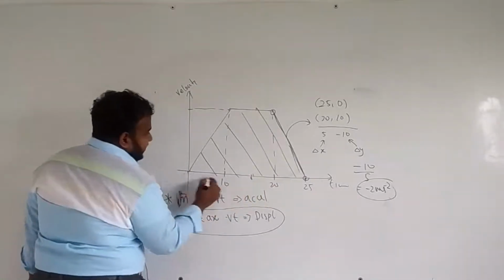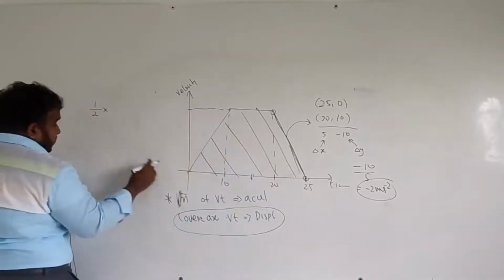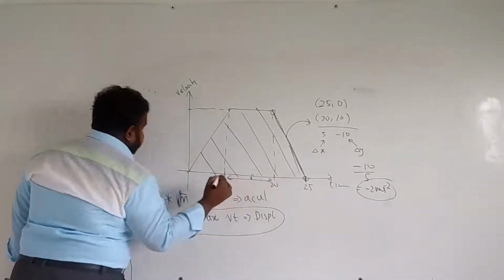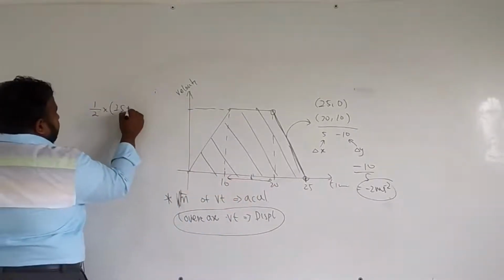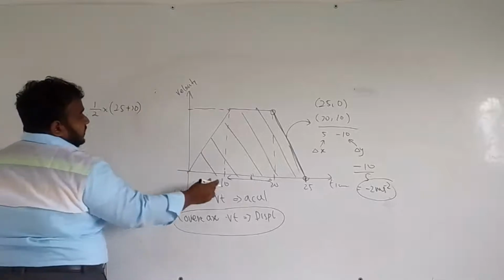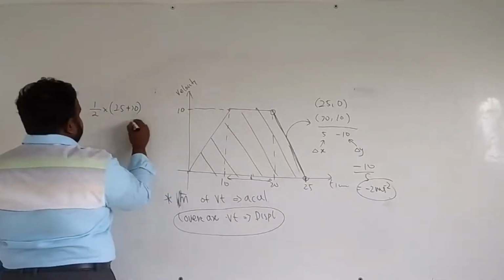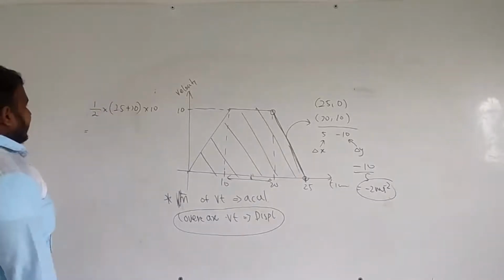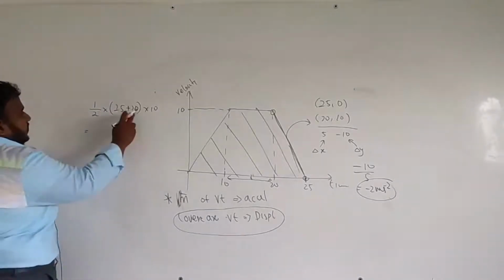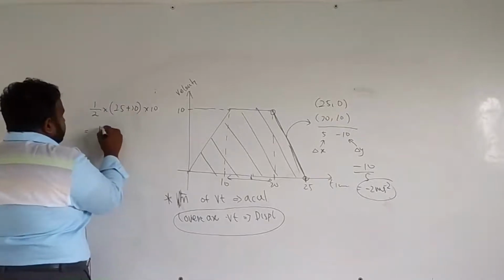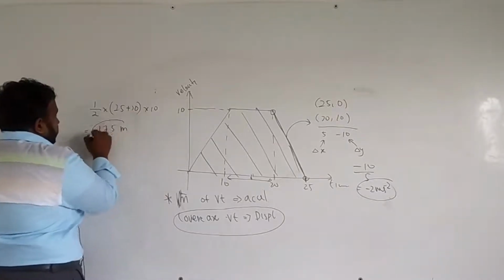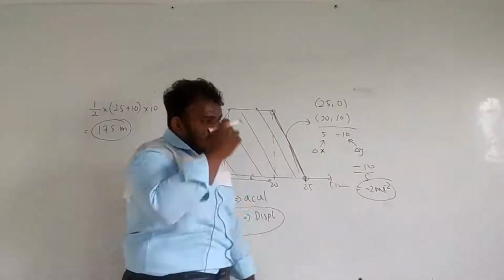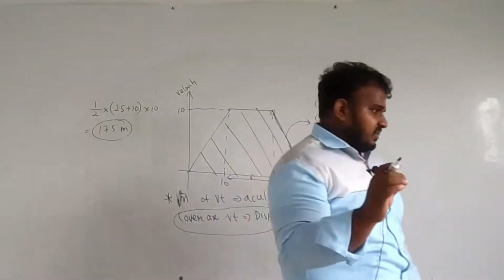So the sum of the parallel sides here is 25 and 10. This portion is 10. So here it is given 25 plus 10, and the perpendicular height here is 10. So if you calculate the area, half into 35 into 5, that is 175 meters. So this much displacement has occurred. So we can't say the displacement is 0, right?